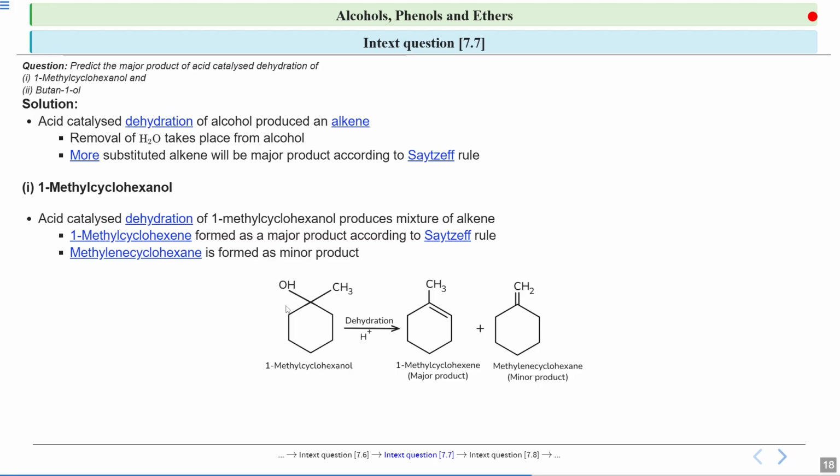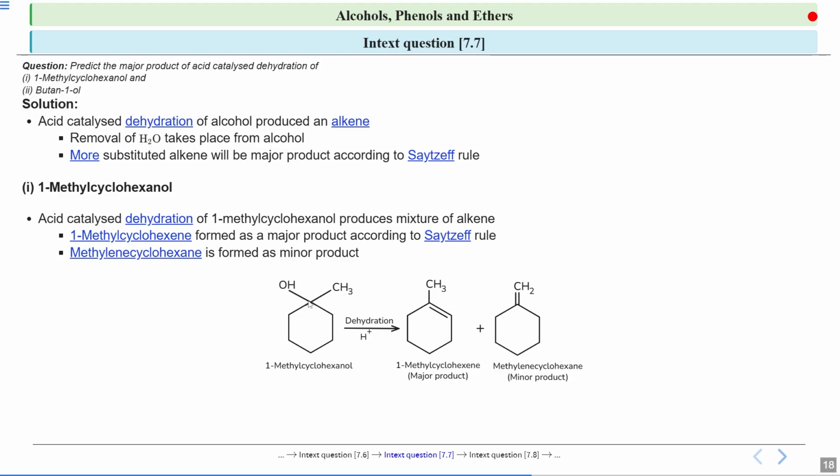Now when this oxygen leaves, you will see there will be a formation of a carbocation. At this carbon there will be a positive charge, and this CH3 group will be attached to this carbon. This reaction will also take place in steps, and step 2 is the slowest step, which is your rate determining step. That is the formation of the carbocation. So your OH2 group will leave, and at this carbon there will be a positive charge.